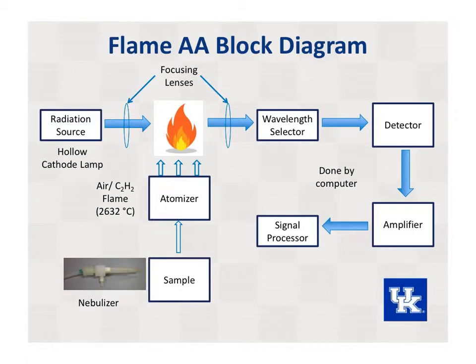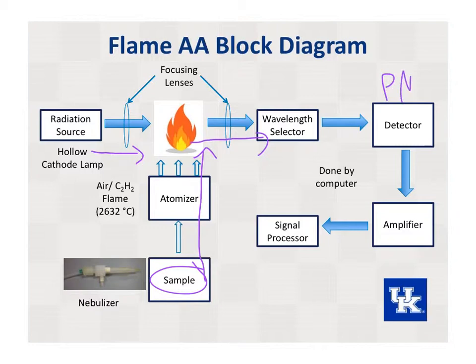Light from a radiation source, in our case a hollow cathode lamp, is focused by a lens onto the atomic vapor of the flame. This atomic vapor comes from the sample, which is introduced into the flame via a nebulizer and atomizer. The light given off from the sample is further focused by a second lens and enters a wavelength selector. We are using a monochromator that is tuned to isolate only the light of our wavelength of choice.